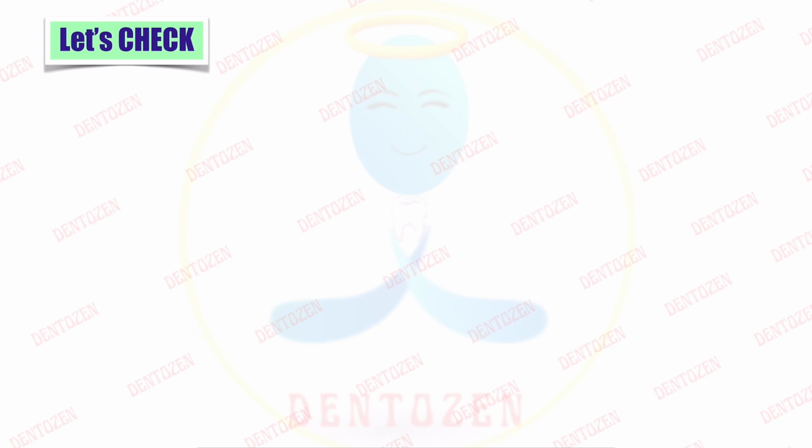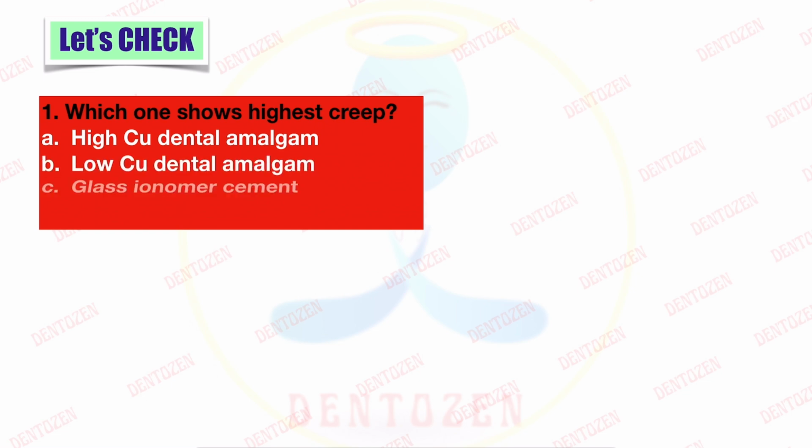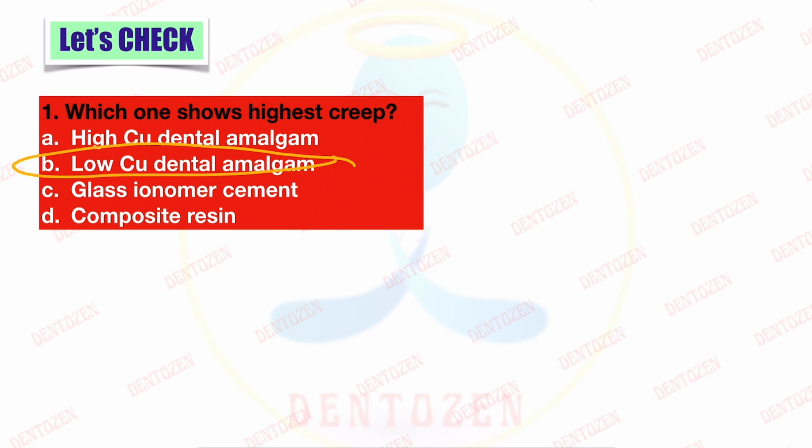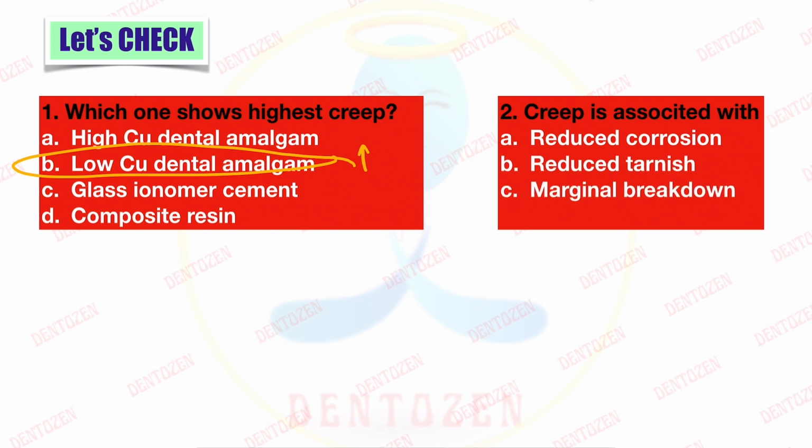Now let's check what you have understood. Which one shows highest creep? High copper, low copper dental amalgam, glass ionomer cement, or composite resins? We discussed that low copper amalgam shows high creep. Second question, creep is associated with reduced corrosion, reduced tarnish, marginal breakdown, or improved hardness. So what happens due to creep? Yes, we know that it leads to the marginal breakdown.